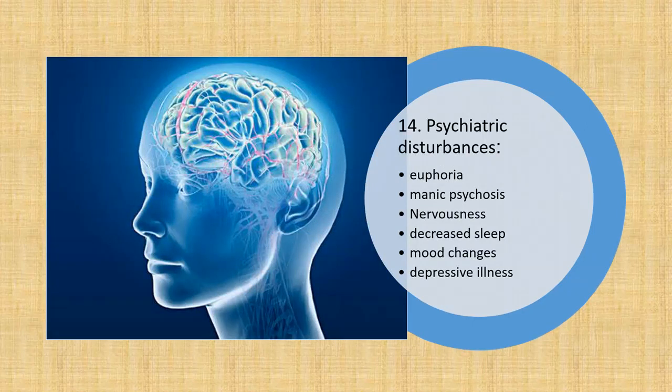14. Psychiatric disturbances. Mild euphoria frequently accompanies high-dose steroid treatment. This may rarely progress to manic psychosis. Nervousness, decreased sleep and mood changes are noted by few. Rarely a depressive illness occurs after long-term use.